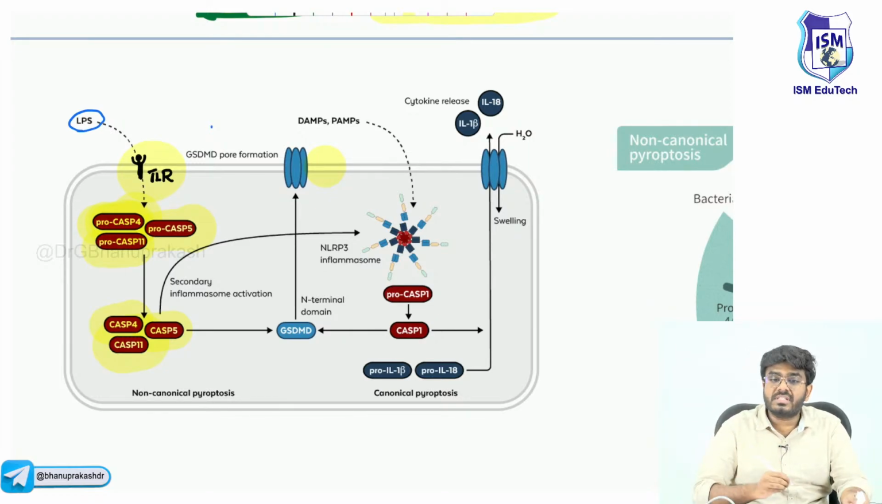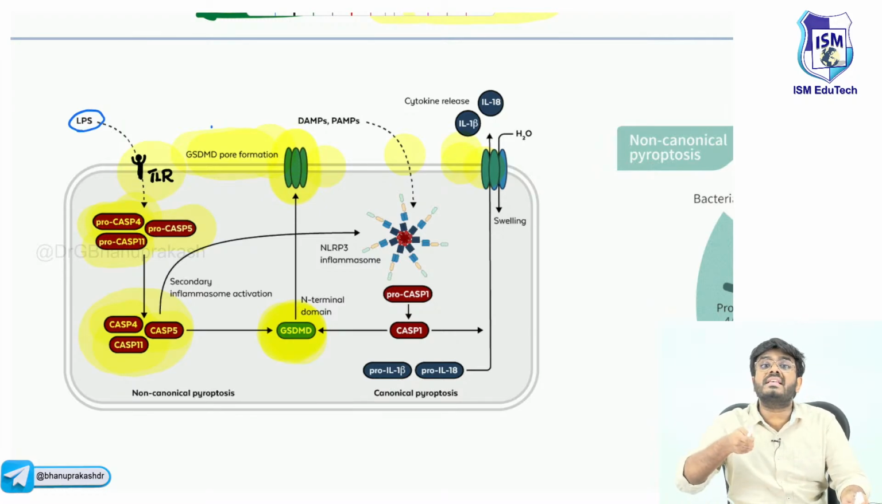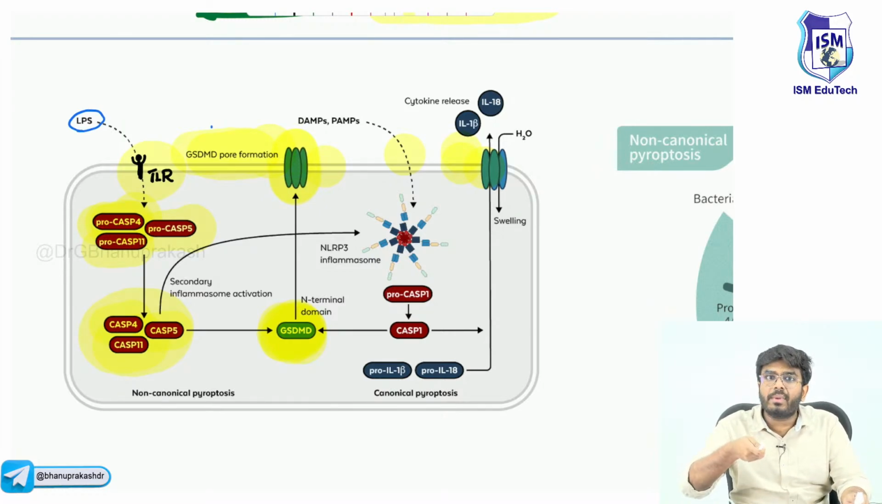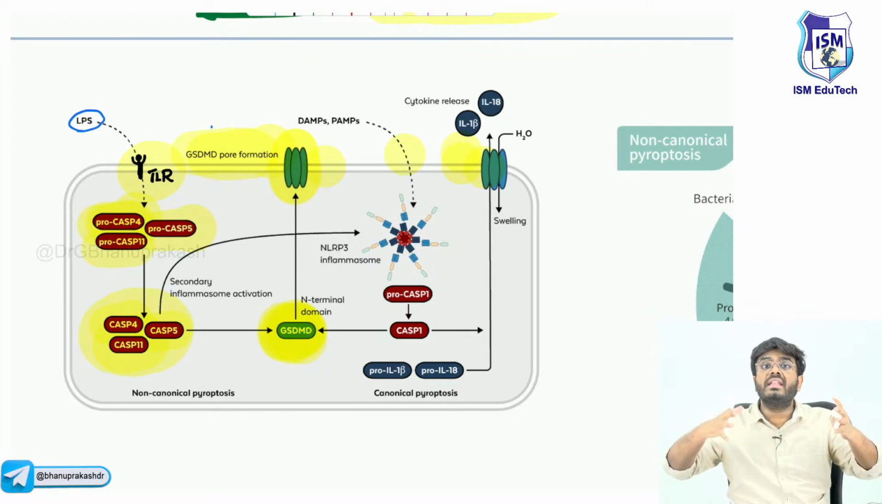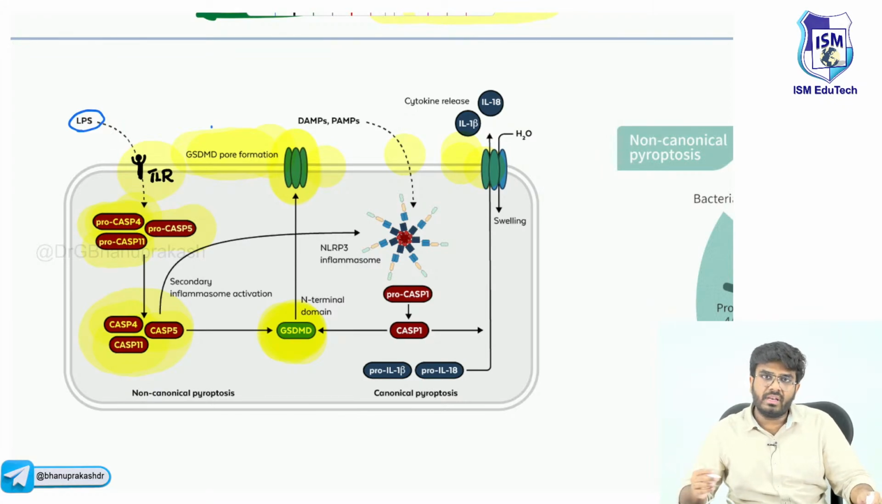Now what will these caspases do? I have explained, sir, these caspases will produce this gasdermin. What will this gasdermin do? Gasdermin pore formation: it is going to form pores in the cell membrane, causing damage. The fluid will come into the cell, cellular swelling will occur, cell damage will occur. Cell membrane damage will occur, followed by cell death. So this is one half.